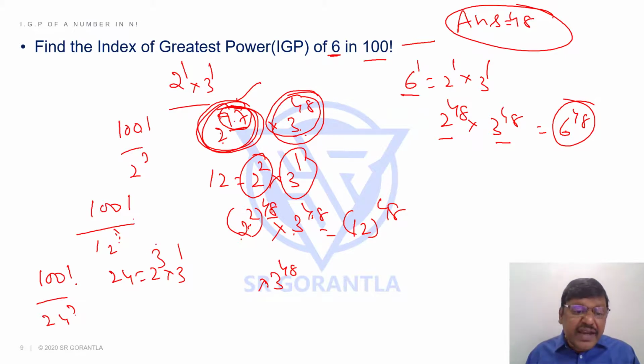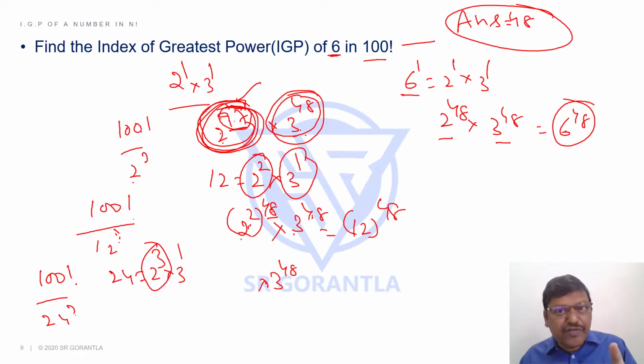But how many times can I get 2 cubes out of this 2 power 97? You have to calculate the power of 2 first, because the prime number there is 2. 2 comes 97 times. But I want 2 cubes, so out of 2 power 97, how many 2 cubes can you separate? 97 divided by 3 goes how many times? 32 times.